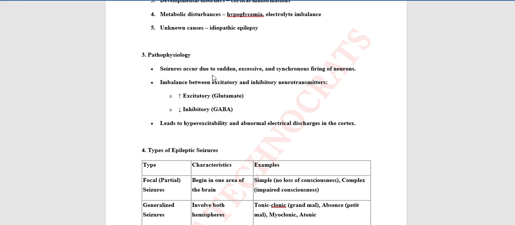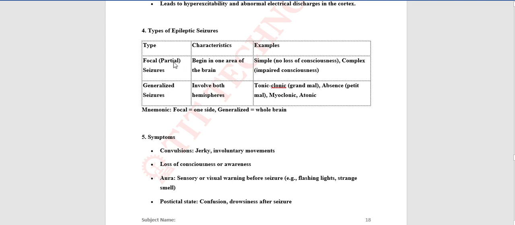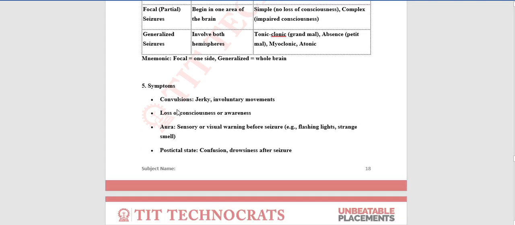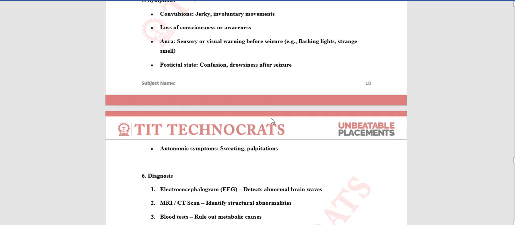Types of epileptic seizure: focal seizure and generalized seizure. Focal begins in one area of the brain; generalized involves both hemispheres. In generalized seizures, symptoms are convulsion, jerking, involuntary movement, and loss of consciousness. Awareness, sensory, visual, and warning symptoms may occur. Postictal state: confusion, drowsiness, and seizure after seizure.